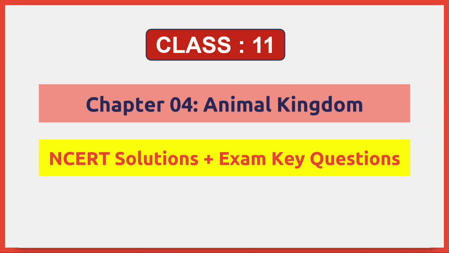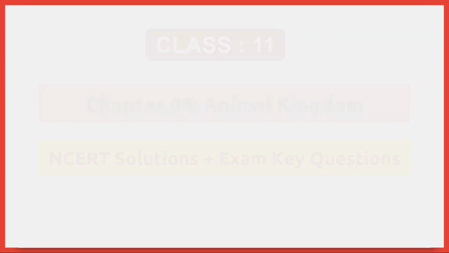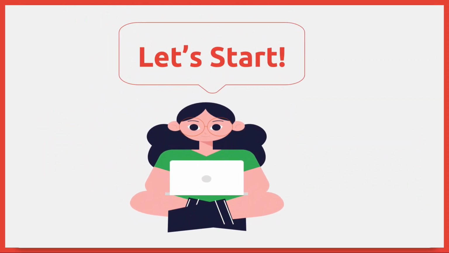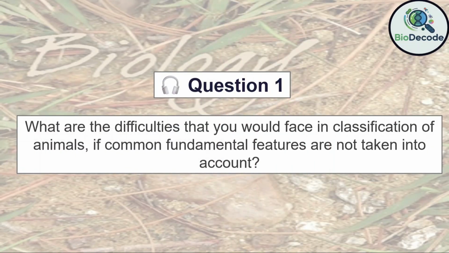In this episode, we'll go step by step through the NCERT Exercise Solutions for Animal Kingdom, followed by additional important questions designed to sharpen your understanding for both school exams and NEET preparation. Each answer is explained clearly and precisely, just the way you need it for quick revision and long-term retention. So, plug in your earphones, focus your mind, and let's begin decoding the fascinating world of animals, from simple invertebrates to complex vertebrates. This is BioDecode, and you're listening to Chapter 4, Animal Kingdom, Exercise Solutions and Key Questions.